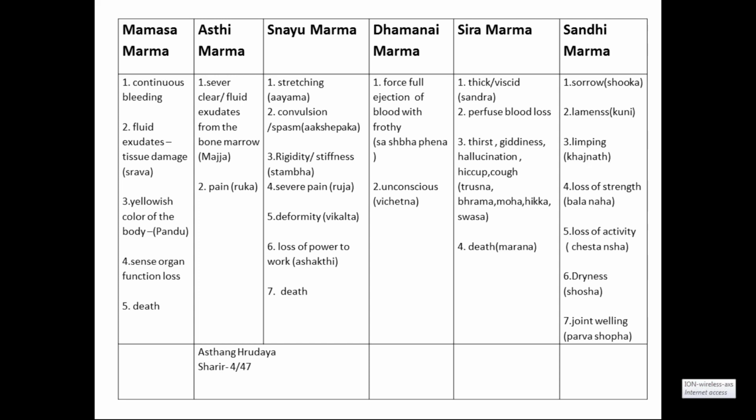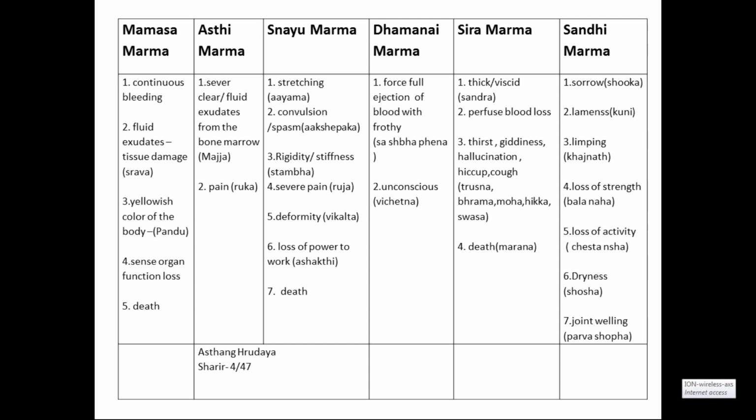So these are the lakshanas. When Asti Marma is damaged, you can see severe clear fluid exudate from the bone marrow, the Majja, that is one point, and Ruk, the pain. Bone injury means almost always a very deep injury. Bone is not superficially placed. Bone is placed very deeply because it is itself covered by muscles and so many other things. So if the effect of the injury reaches the bone, it must have very high depth.